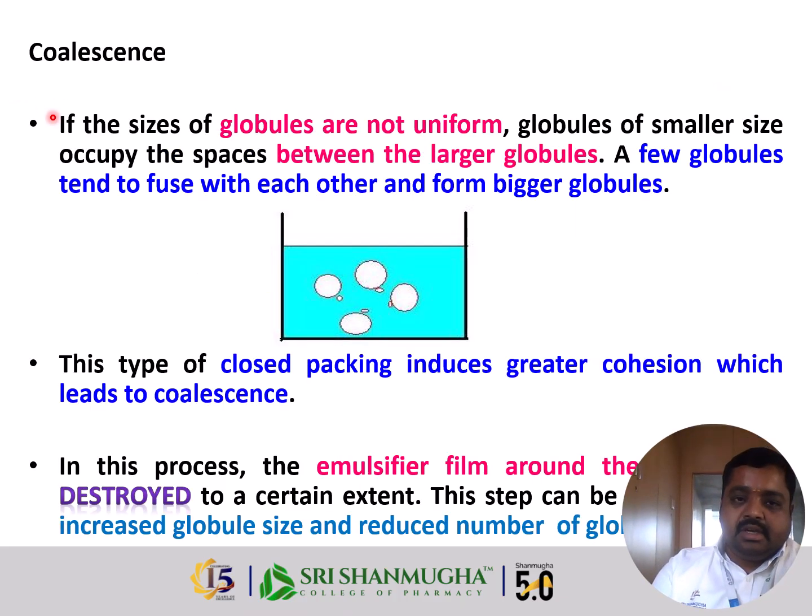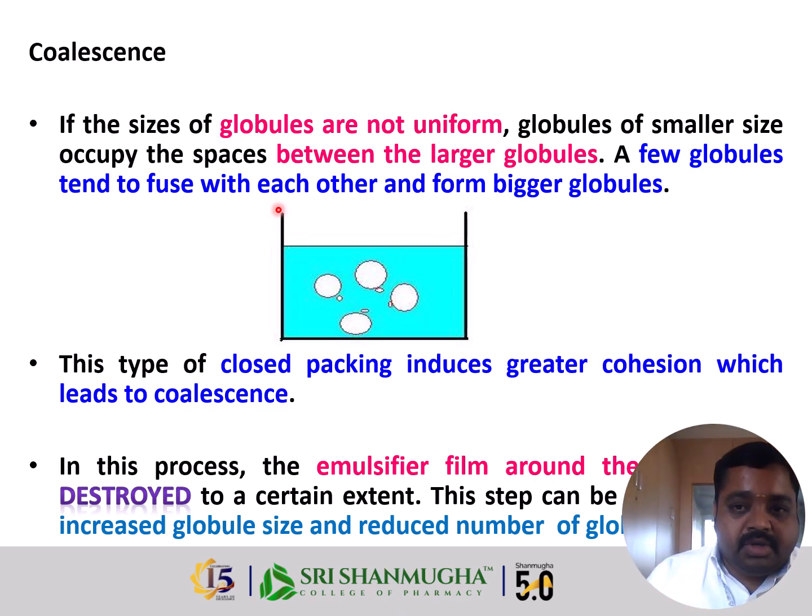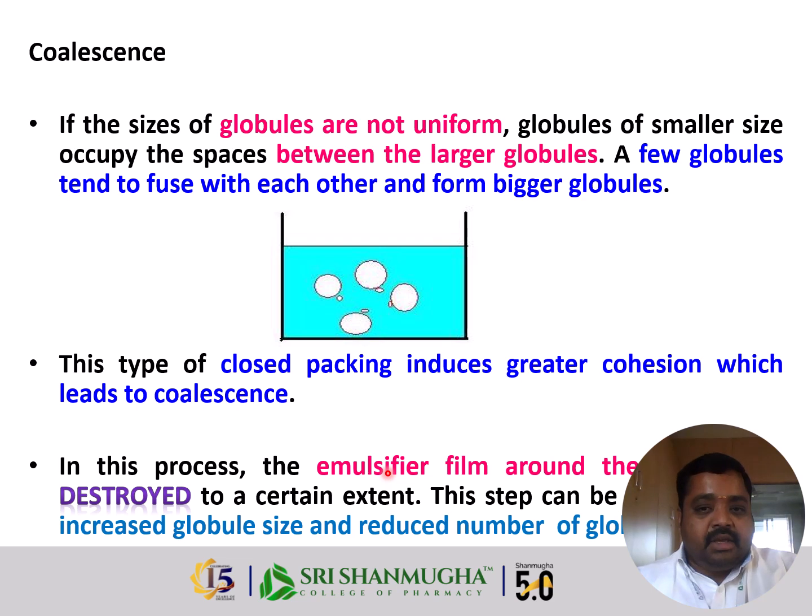Coalescence: as I said earlier, if the globules are not uniform in size, smaller globules occupy the space between the larger globules. A few globules tend to fuse with each other and form bigger globules. This type of close packing induces greater cohesion, which leads to coalescence. In this process, the emulsifier film around the particles is destroyed to a certain extent. This increases the globule size and reduces the number of globules.